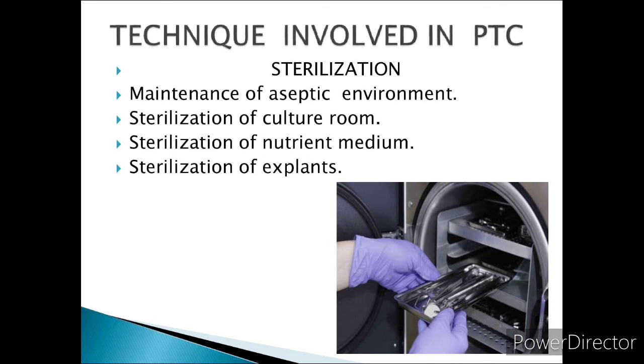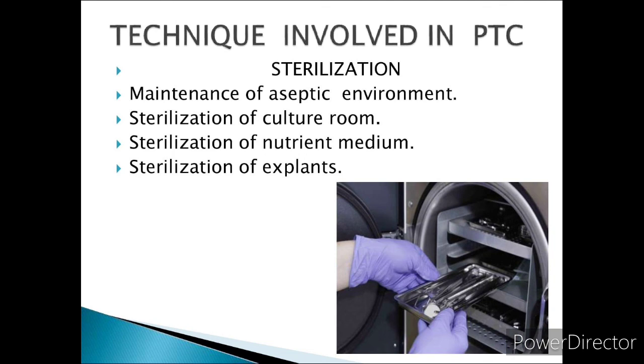Sterilization of explants. Explant, as I have already told you, is a plant part or tissue taken from the selected plant. This also should be sterilized.